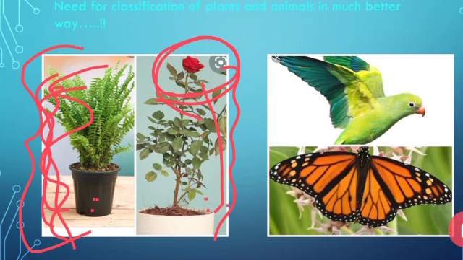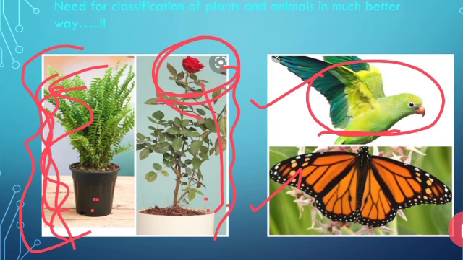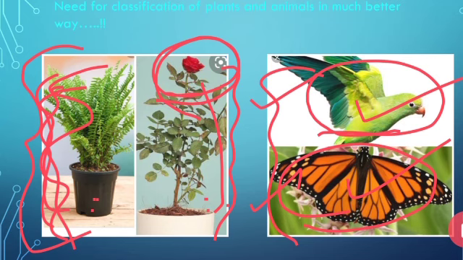The next example we can see is two types of organisms shown. You can see both have wings, both can fly, but if you see carefully, the first one is a bird and the next one is an insect. So the bird is very much different from an insect, though they have wings to fly. So here comes another difference.